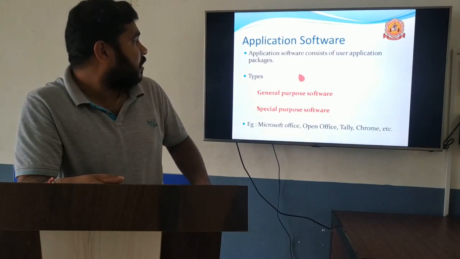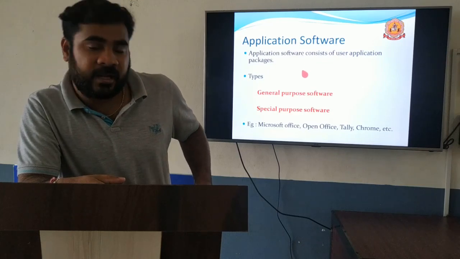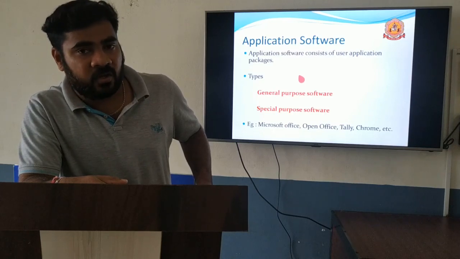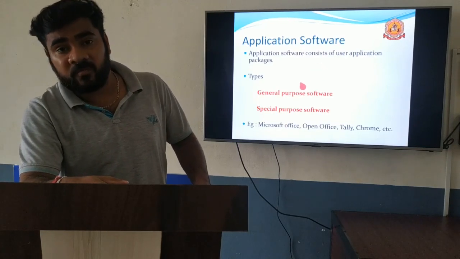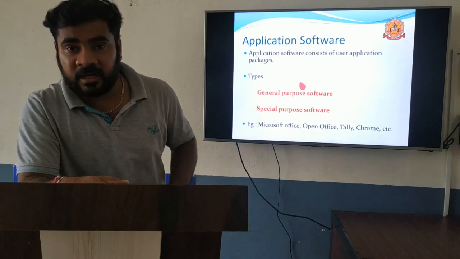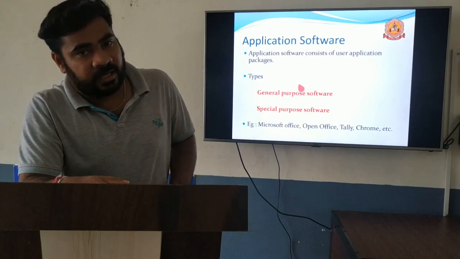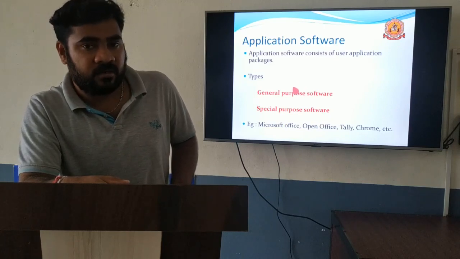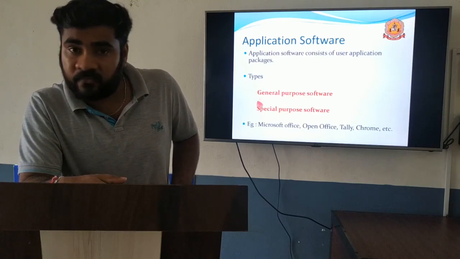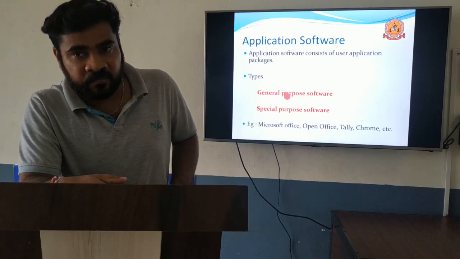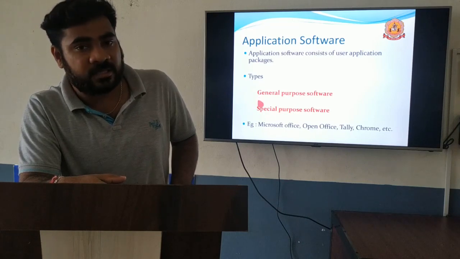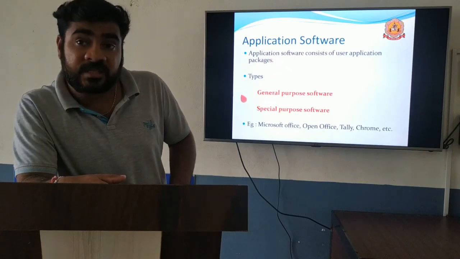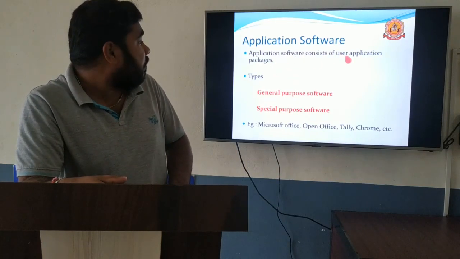Next one is application software. Application software consists of user application packages. For example, if you want to browse the internet, normally you use Google Chrome. That Google Chrome is software installed on our system to access the internet. If you want to prepare a PowerPoint presentation, read PDF files, or play games, those are all later installed packages, each with a specific task. That type of software is known as application software, or user application packages.